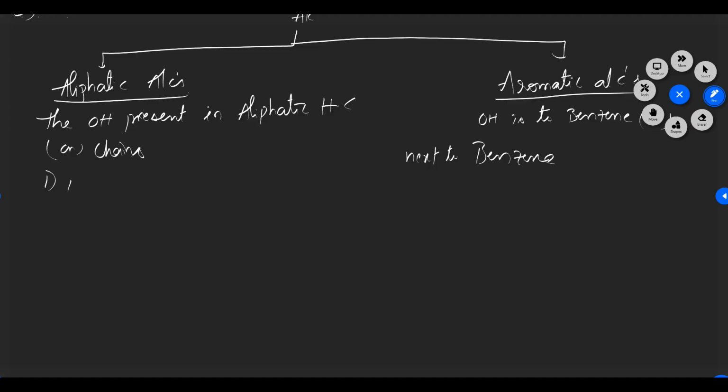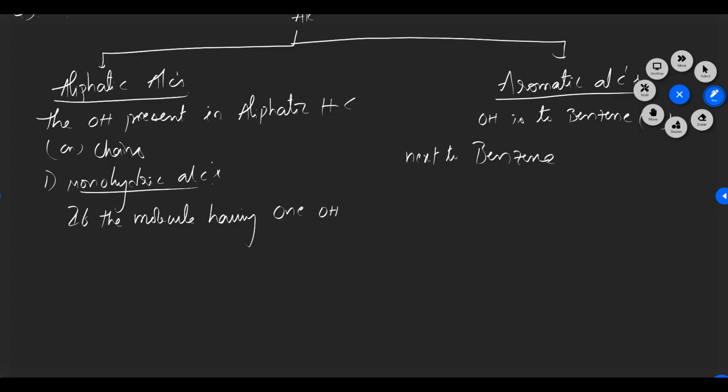One is monohydric alcohols. Monohydric alcohols are nothing but molecules having one OH group. If the molecule has only one OH group, we can call it a monohydric alcohol. So what examples can we take? Ethanol, propanol, isopropyl alcohol. Any one of these we can take as an example for monohydric alcohols.